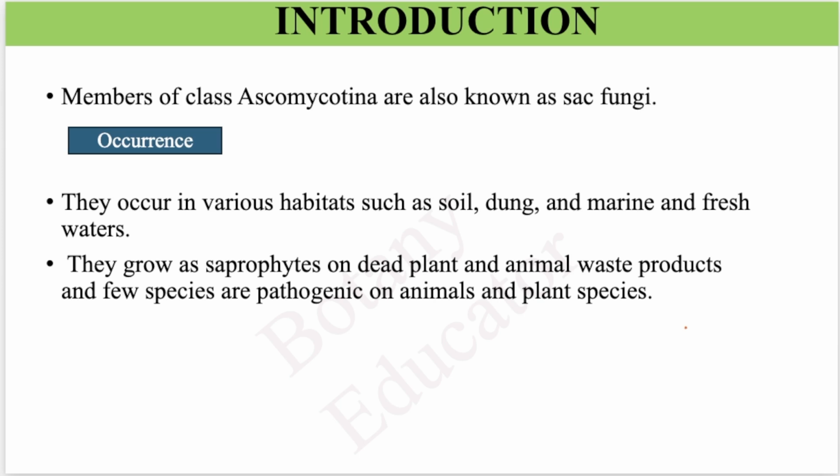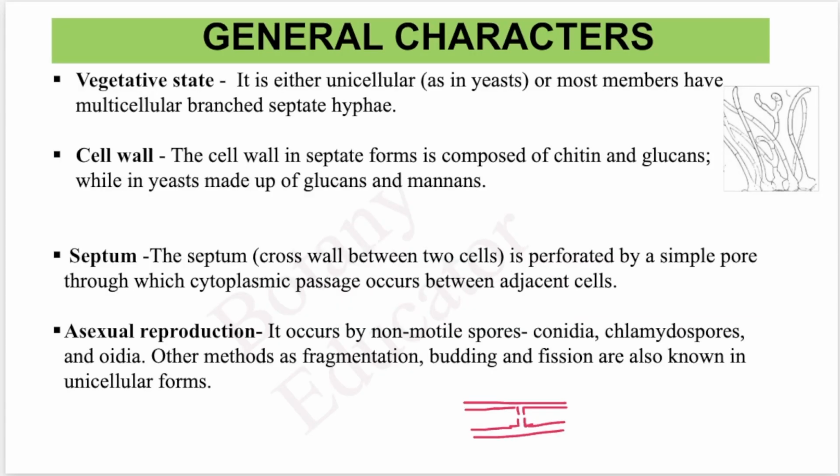If we talk about its occurrence, it's found in soil, dung, and marine and fresh water. Few species are pathogenic, while most of its species grow on dead plants and waste animal products, known as saprophytic fungi. Now, if we talk of its general characters, the simplest form is yeast.